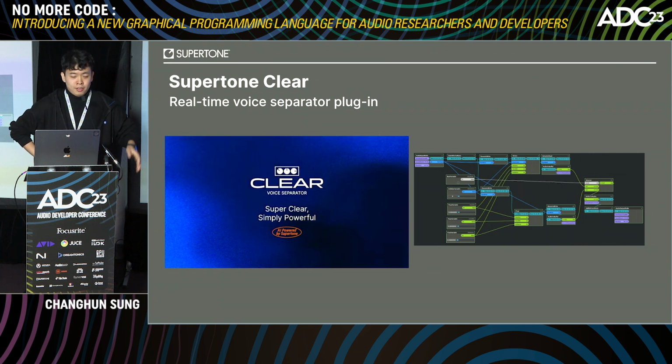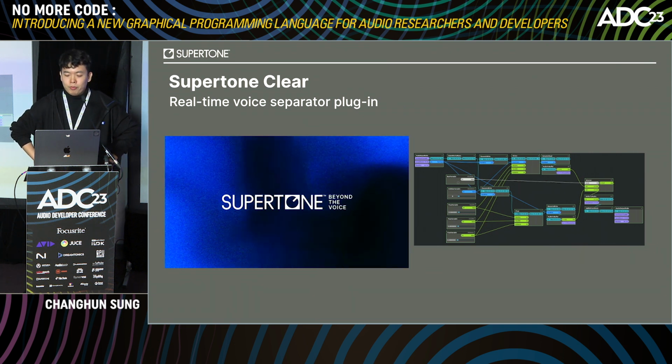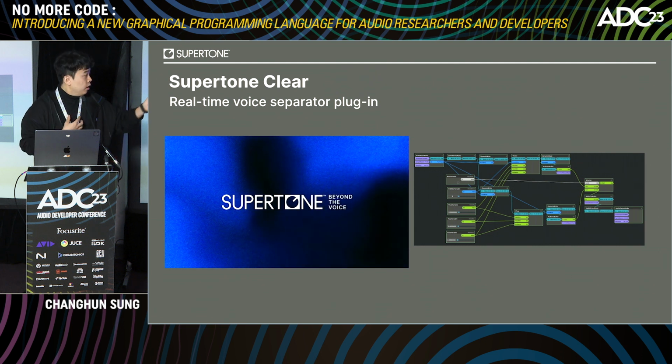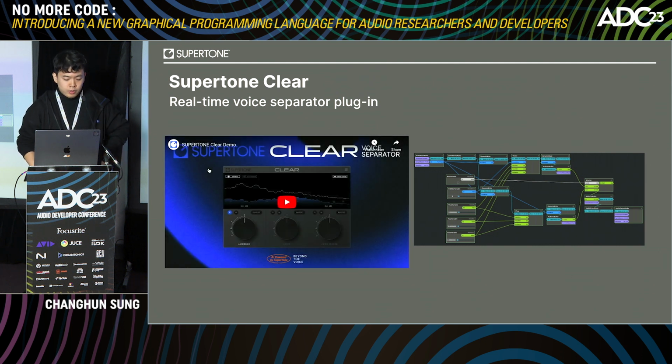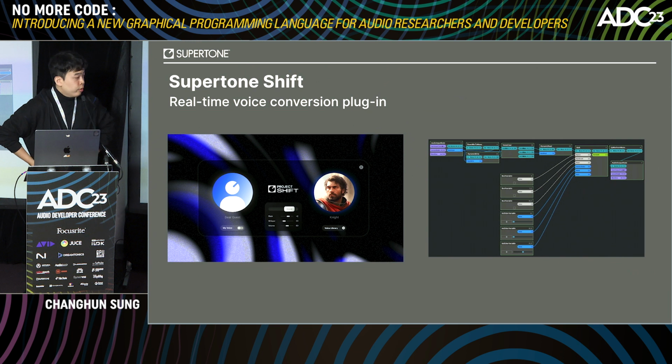You can hear that it clearly separates the voice from the reverb and noise. On the right side is the Node graph that we use to develop Clear. Let's quickly move on to the next one, Project Shift, a real-time voice conversion plugin that converts your voice into another one with very low latency. It is not released officially yet, but it is also developed using Node, as you can see here. We'll see the demo at the end of the presentation, so please stay tuned.